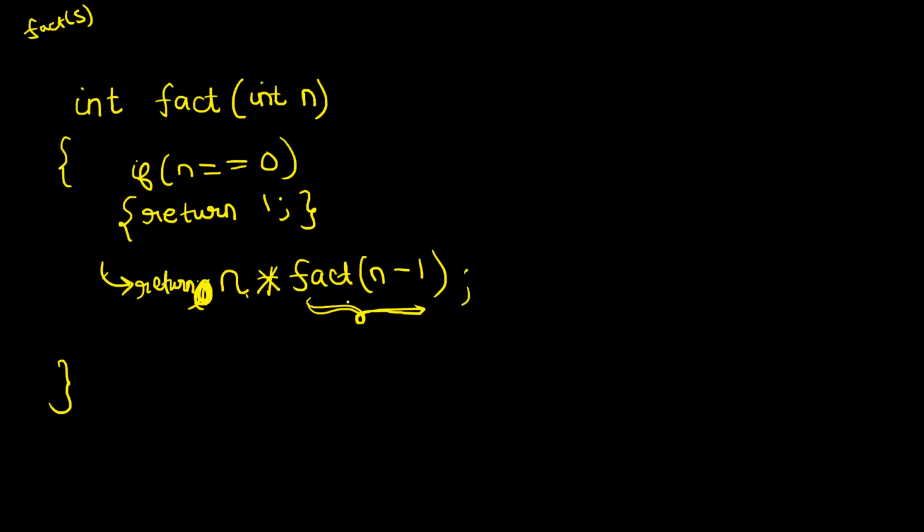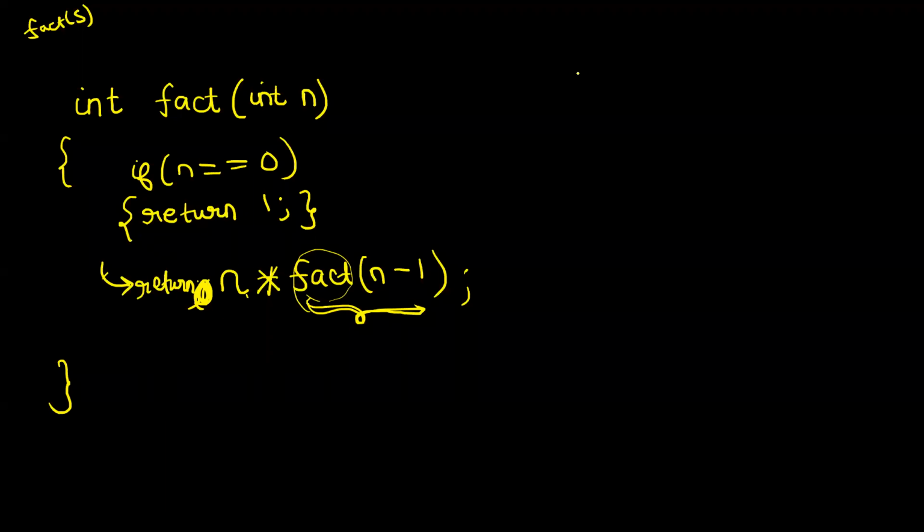Now I ask you a very simple thing, guys. Is this an example of recursion? Definitely, right? Because within the fact function, you are calling the same function again. The argument might be different, but you are calling the same function. So definitely it is an idea of recursion. Is everyone able to understand this code? I'll do a dry run also. But is it making sense? You have to return n factorial, right? So you call fact of n minus 1. This will give you n minus 1 factorial. Multiply it with n and return it to the caller.